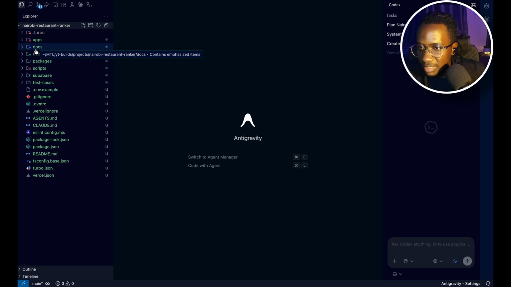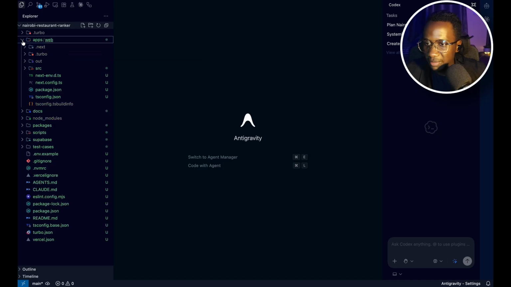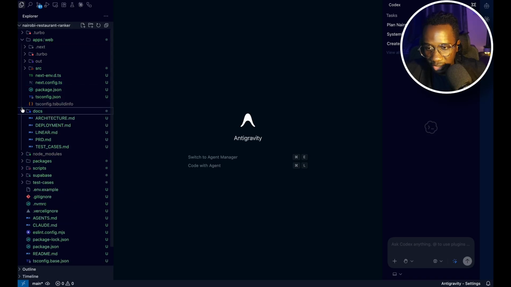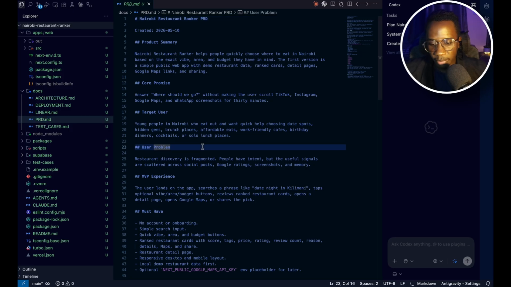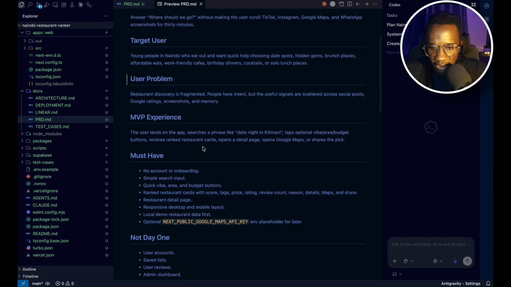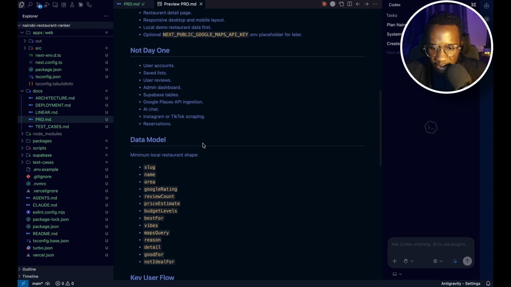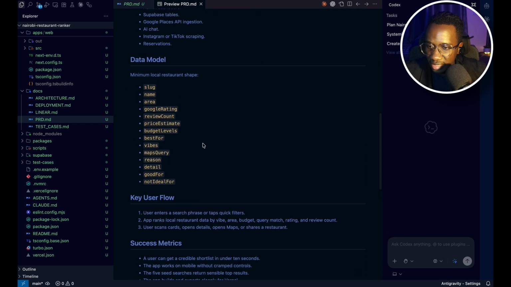So here on this other side, we are using a monorepo architecture, and you're going to see there's one app inside of it called web. In the event we need to flesh this out further, maybe build out an admin side, payments, and the likes, we can always flesh it out as different applications within the same repository. Yeah. Then we have some docs that have been defined here. A good one is the PRD. So this is what we call a product requirements document, and I can just check it out quickly, and it's more or less detailed out what the project is about.